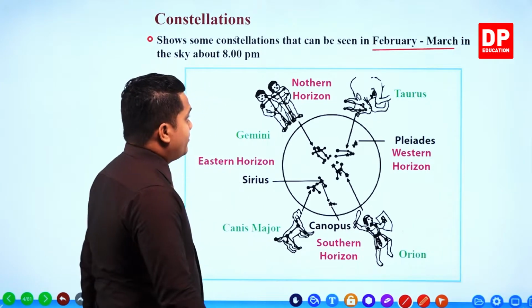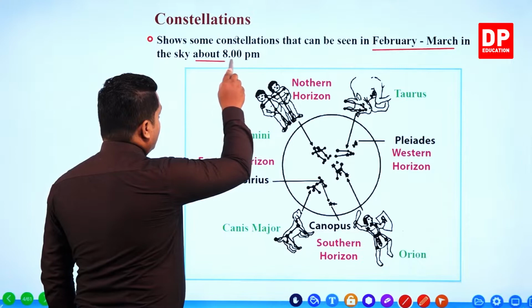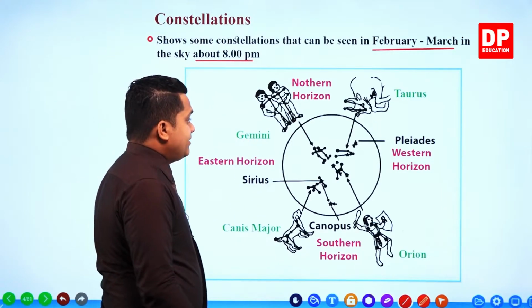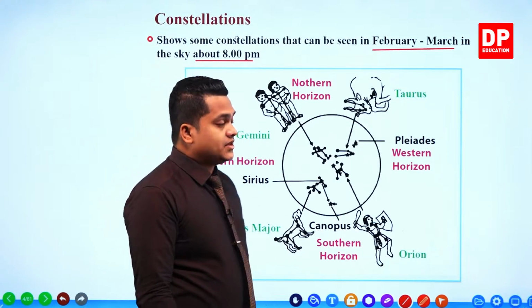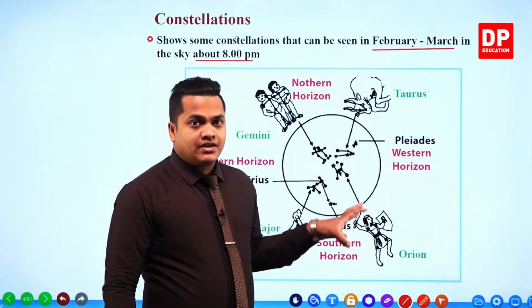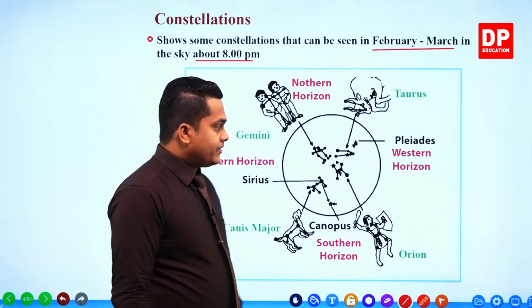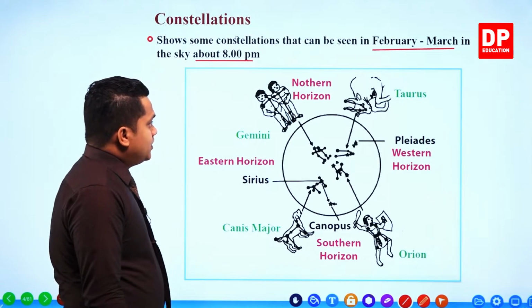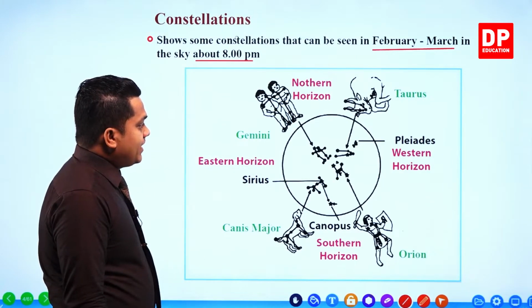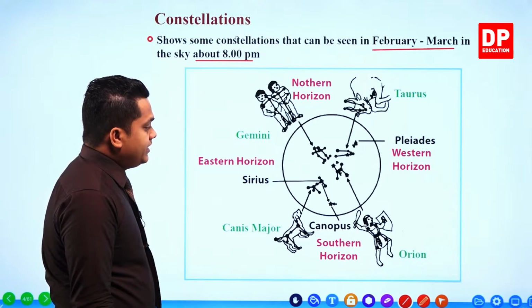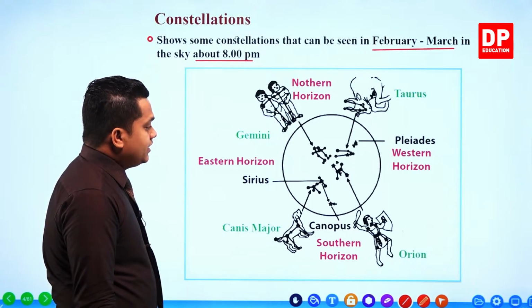So from February to March at about 8 p.m. you can observe these particular star patterns, my dear children, with their imaginary figures, as you can see here.